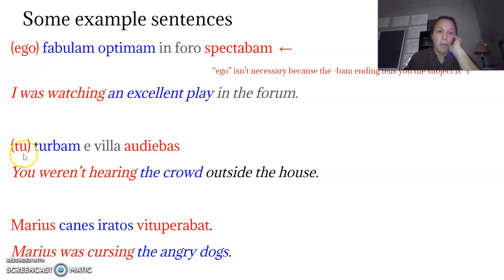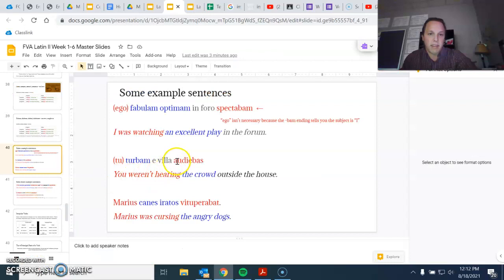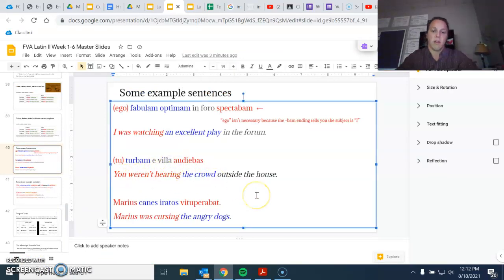Same thing here, with tu. So, tu turbam e villa audiebas. You weren't hearing the crowd outside the house. Ooh, I made a mistake. Let's fix it right now, live. Okay. Hopefully you caught the mistake as well. And if you didn't, you're about to see it. So I said audiebas, and I translated it as you were not hearing. So the word I'm going to add here is non. Non audiebas means you were not hearing.